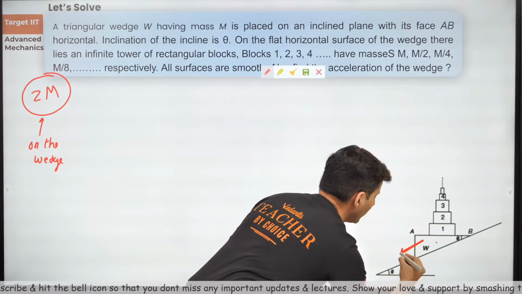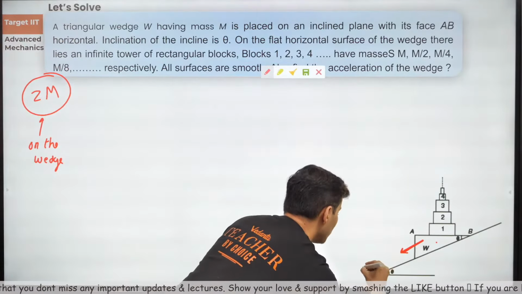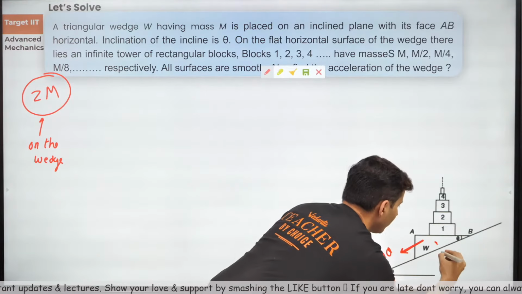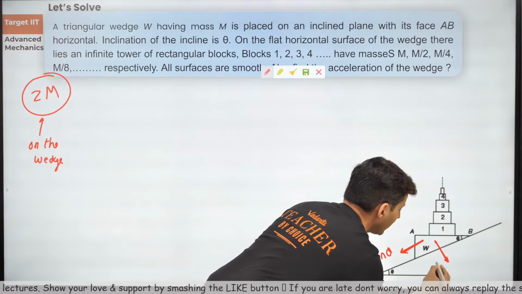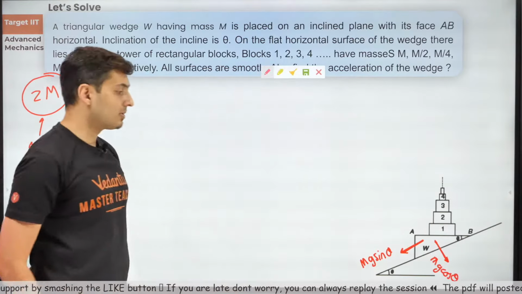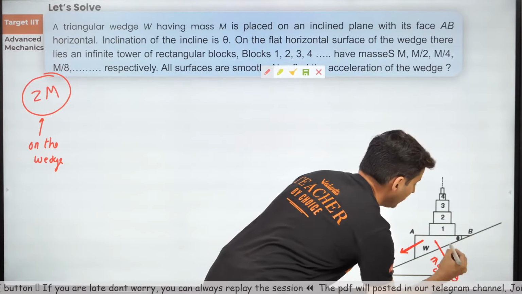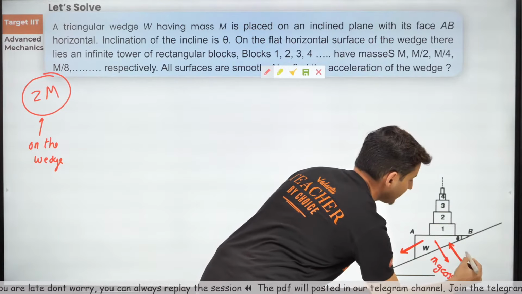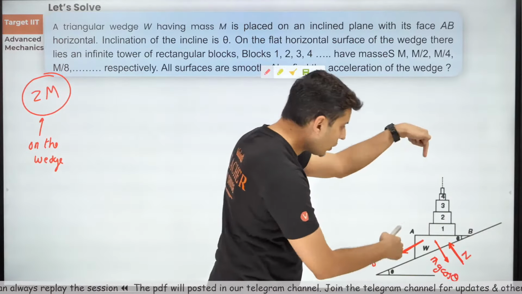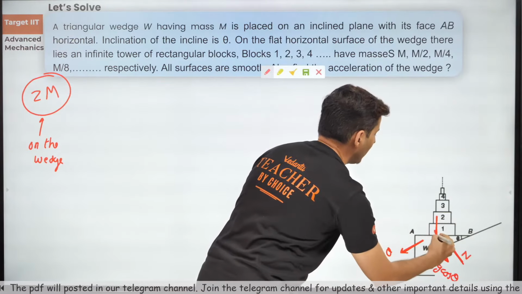One component downwards. What is the mass of the wedge? The wedge has a mass of m itself. So this will be mg sin theta. And obviously you will have another component, and that would be mg cos theta. I hope that is visible. Now there will be a normal from the surface. I'll just put it as N over here. That's the normal. And there will also be a normal from the top. This is the first block in contact, so I'm just going to put N1 over here.